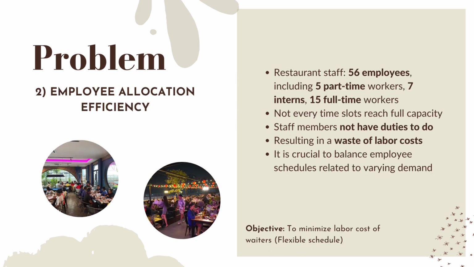For the second problem, employee allocation efficiency. There are 56 employees including 5 part-time workers, 7 interns, and 15 full-time workers. Not every time slot reaches full capacity. Staff members do not have duties to do, which results in a waste of labor costs. It is crucial to balance employee schedules related to varying demand. The objective is to minimize labor costs of waiters with flexible schedules.